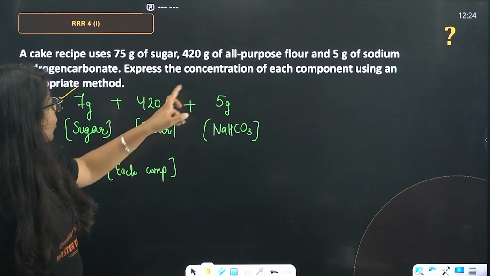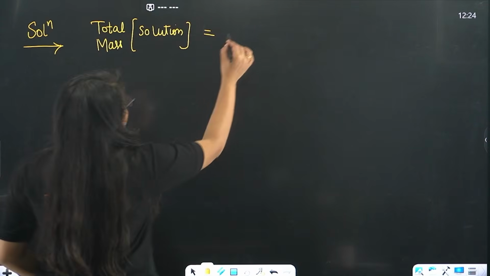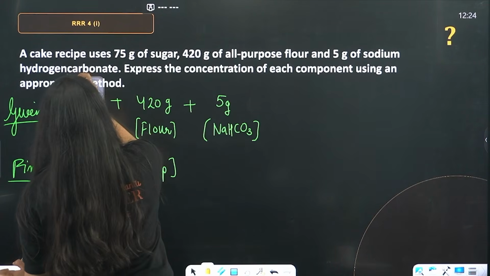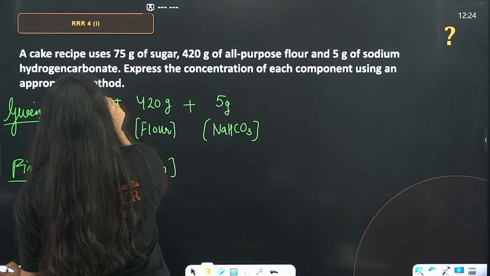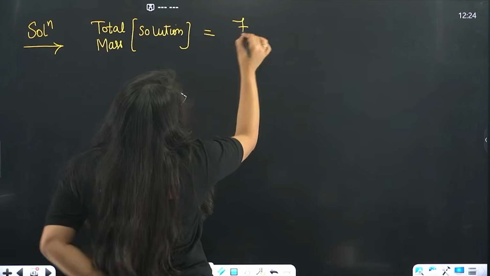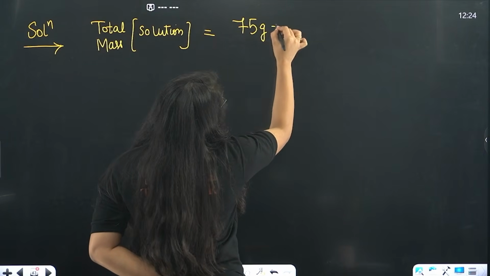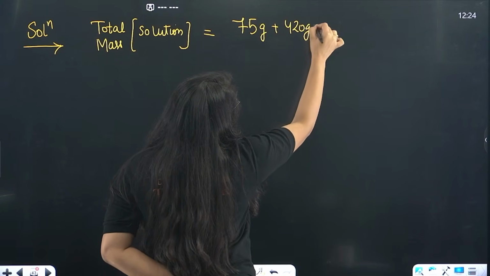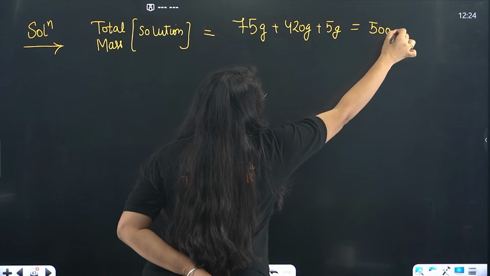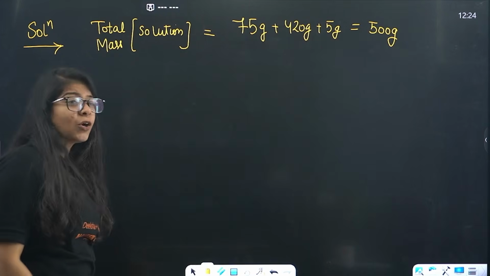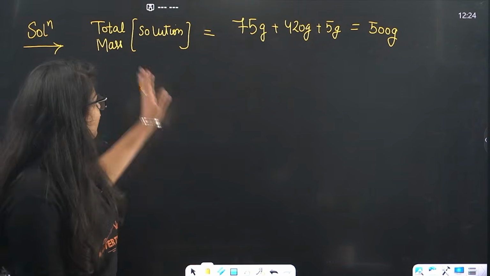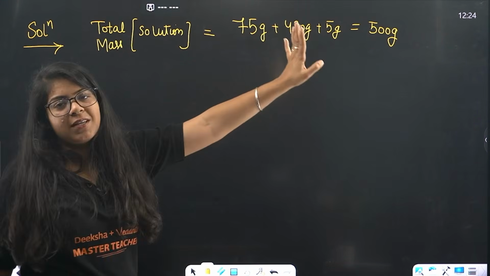So, 75 gram plus 420 gram plus 5 gram, and the total comes out to be 500 gram. They will not give you much heavy calculation at this point. Even if different values are there, the final is 500 gram.